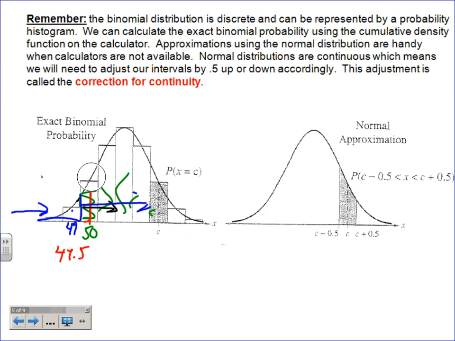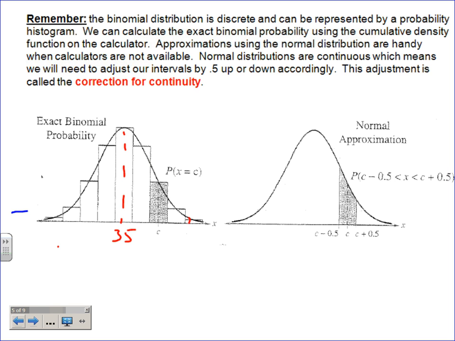What that's saying, and our mean was, what again on that one? The mean was 35. So the mean's 35. Remember, that would be right here, is 35. We're way over here at 64 somewhere. So we'll say that's the 64 rectangle right there. That's the only answer I want.